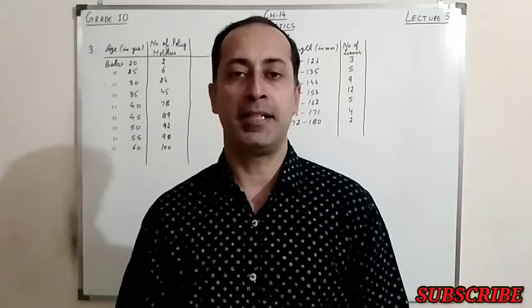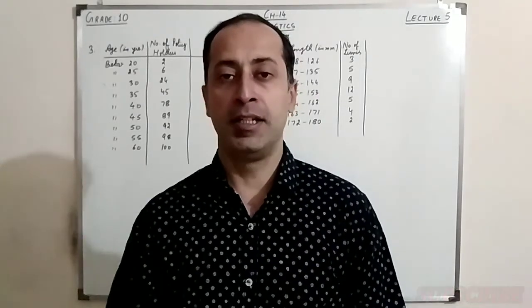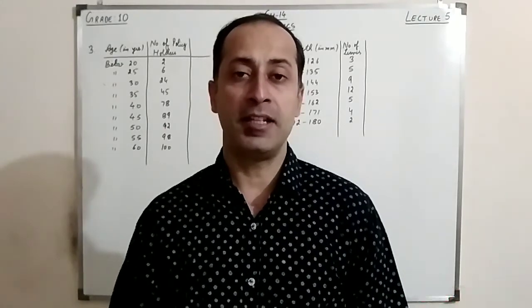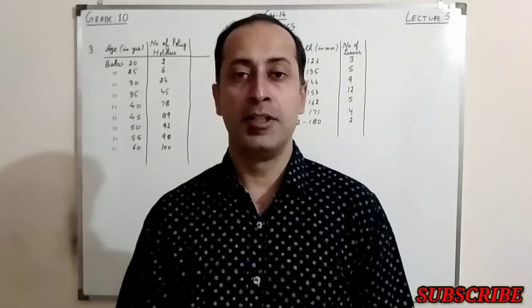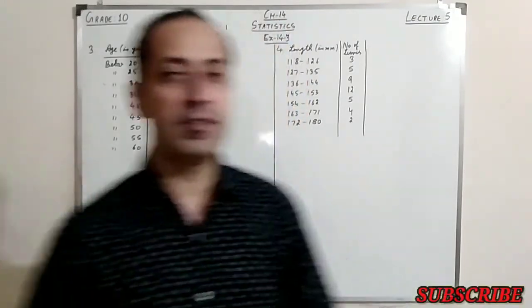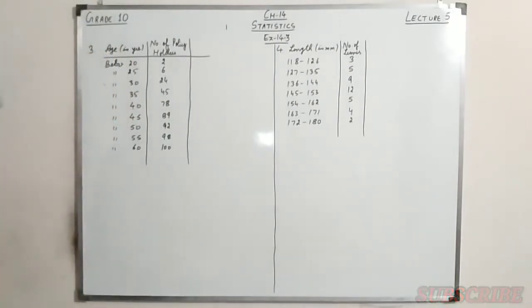Today we are going to complete our exercise 14.3 of chapter statistics, which is based on the measure of central tendency called median. Right? So without wasting time, let's start with the third question of the exercise. If you can see on my back, the third question is given.